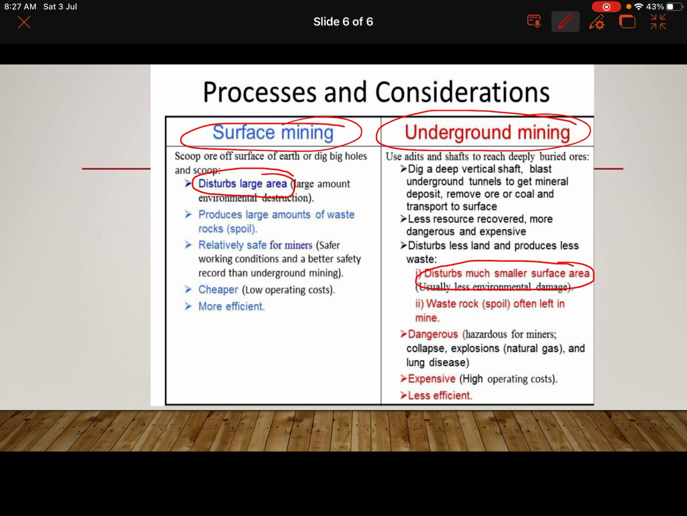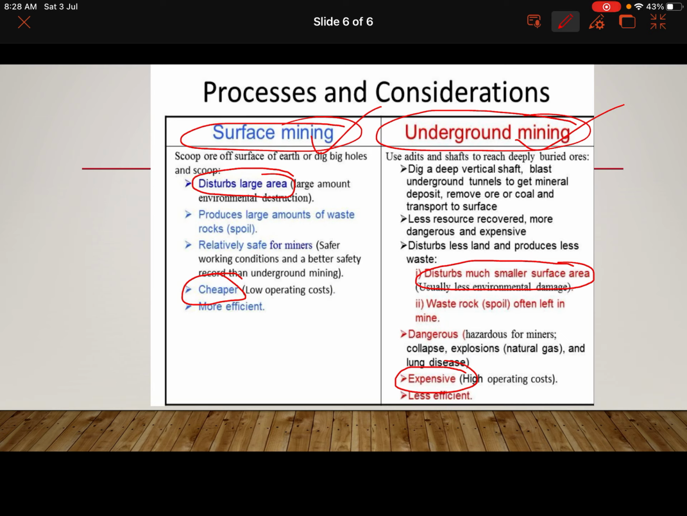The second difference you need to focus on is that surface mining is cheaper. You don't require very well developed technology for surface mining, but you cannot do the same with underground mining. It has to be very technologically efficient, and it is very expensive compared to surface mining. The next one you need to focus on is safety. Surface mining is safer than underground mining. Underground mining is actually dangerous.